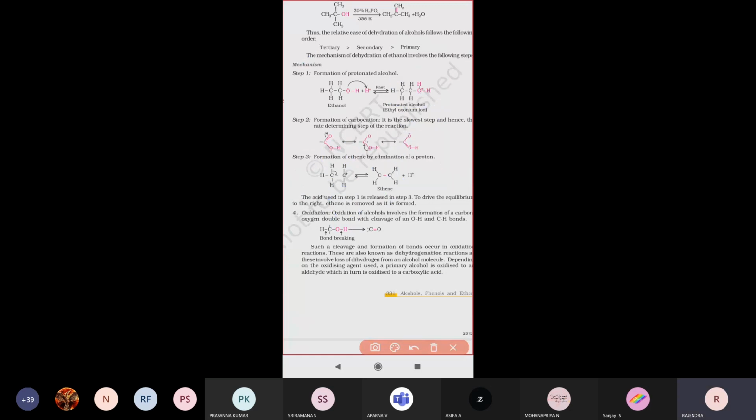Next, the second step: formation of carbocation. How is the carbocation formed? This second step is the slowest step, which we also call the rate determining step.